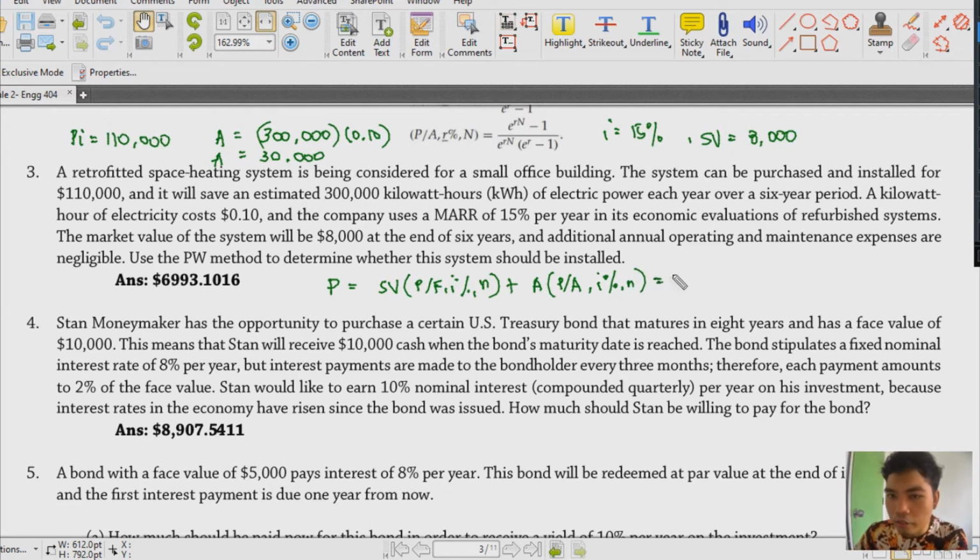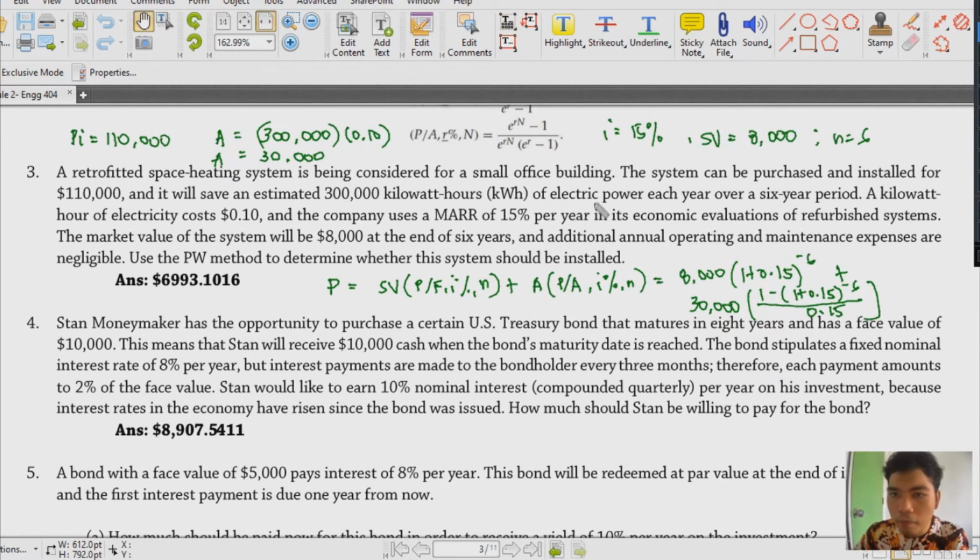And then, therefore, this is equal to the salvage value as 8,000. And then, 1 plus 0.15 raised to negative 6. Kasi yung ating N is equal to 6, nasa ba yun, 6 years period, di ba? And then, we have plus 30,000 na revenue natin. That's 1 minus 1 plus 0.15 raised to negative 6 divided by 0.15.